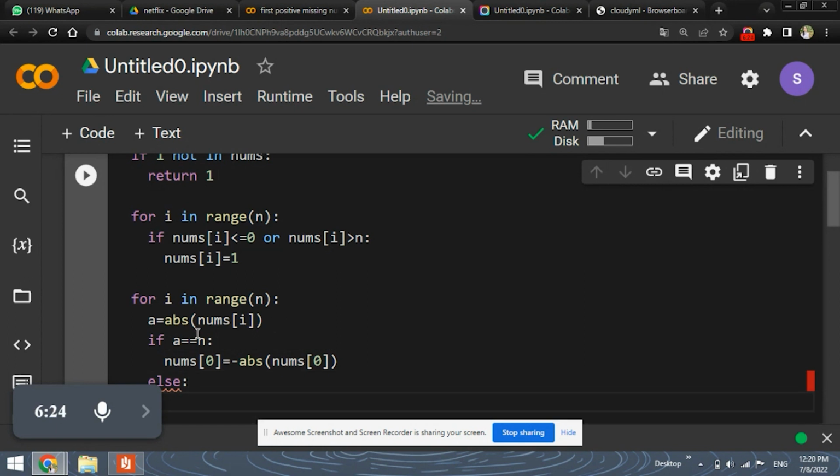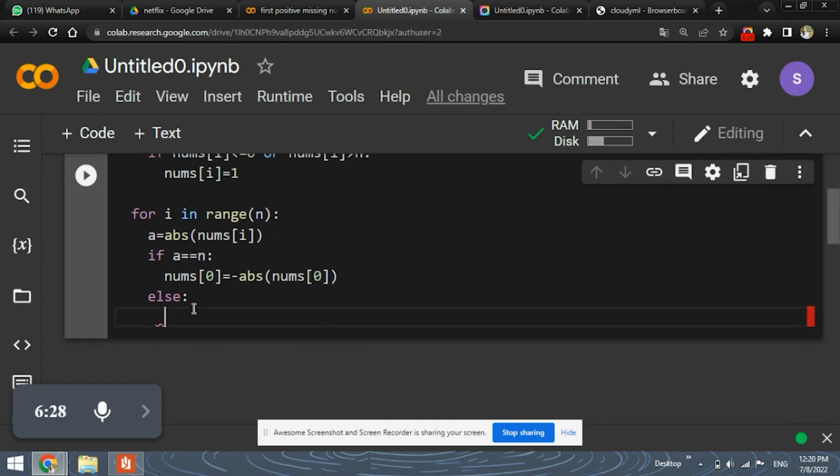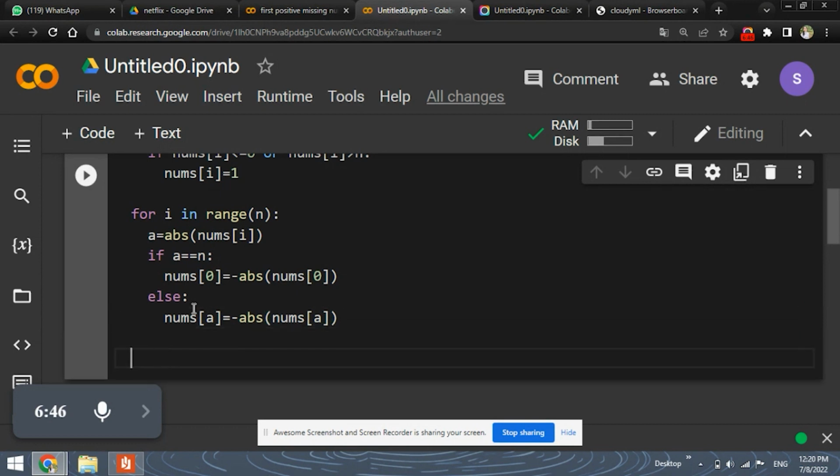But else, if such condition is not satisfied, that is if a is not equal to n, then we will be replacing the a-th element with the minus absolute of this a-th element.